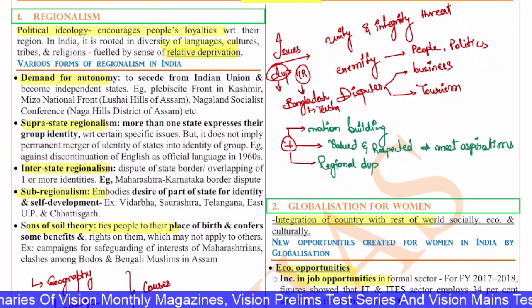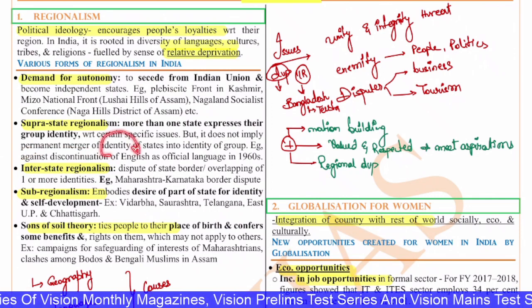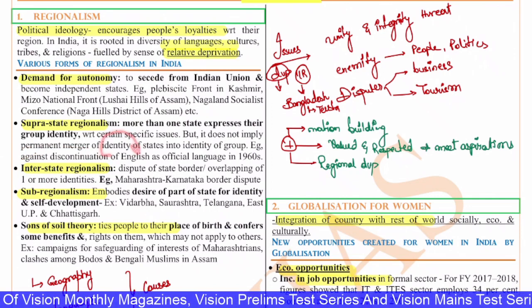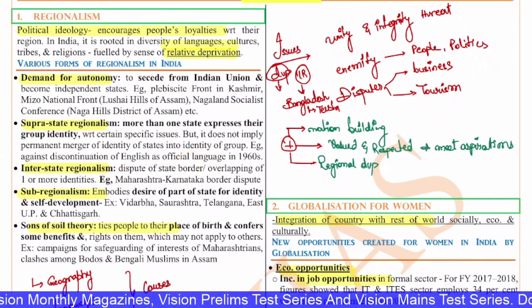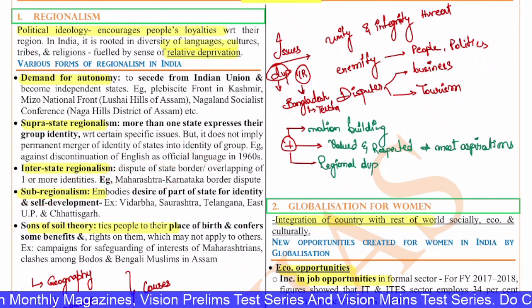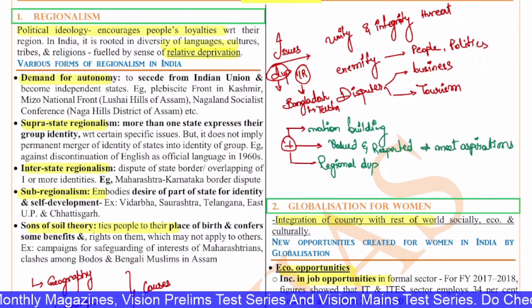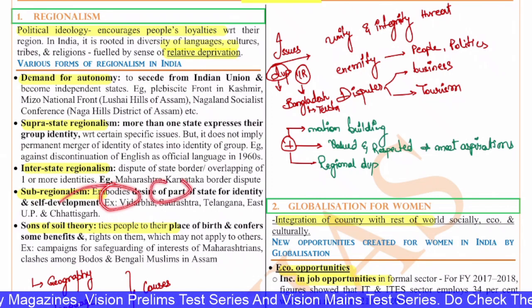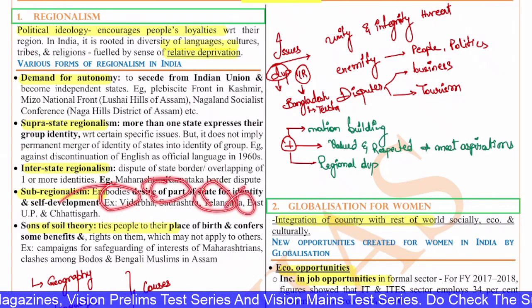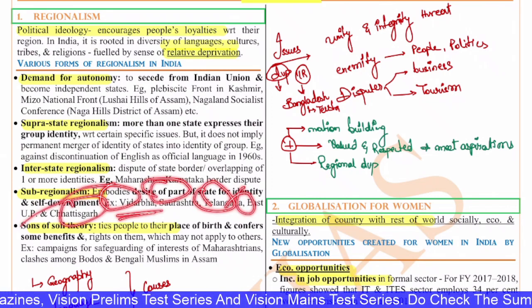Interstate regionalism is a dispute between border states, with overlapping identities. Example, the Maharashtra Karnataka border dispute. Then sub-regionalism, where there is a desire of a part of a state for its own identity and self-development. Example, Vidarbha, Saurashtra, Telangana, East UP and Chhattisgarh. So this sub-regionalism is there.